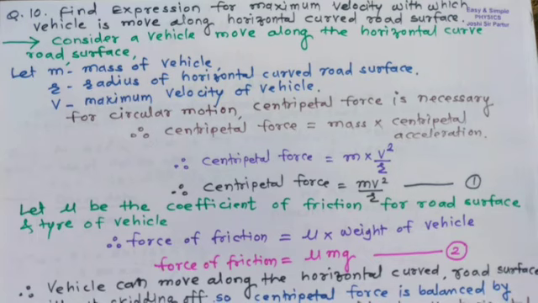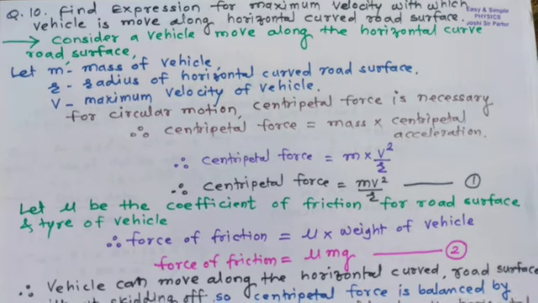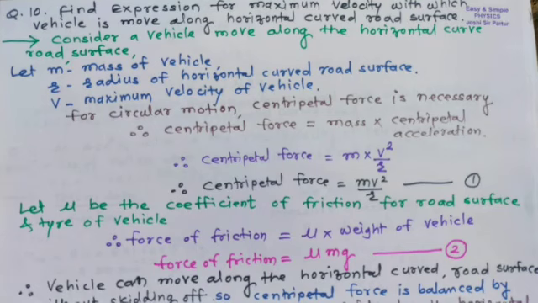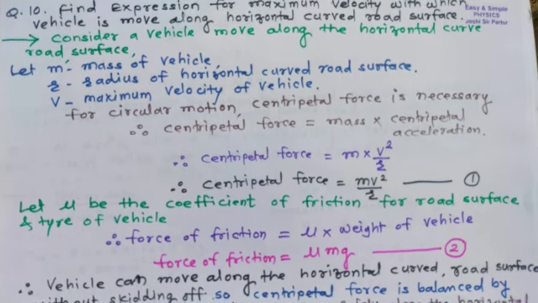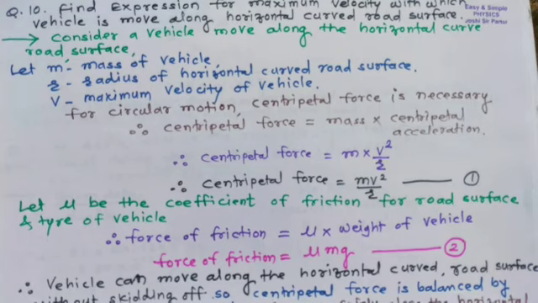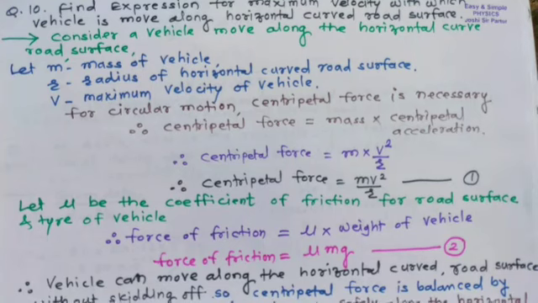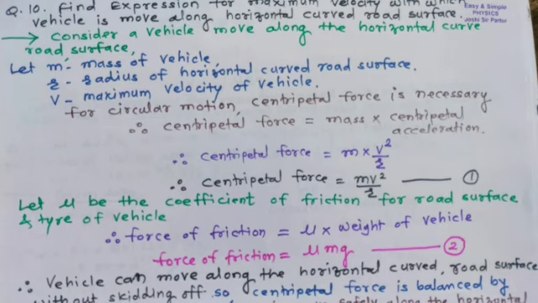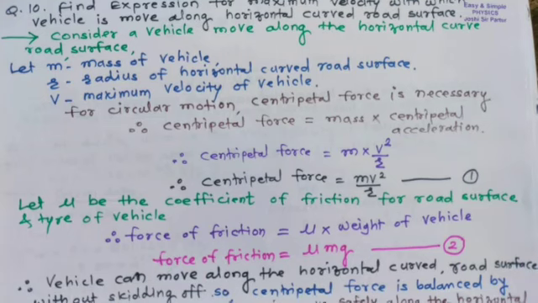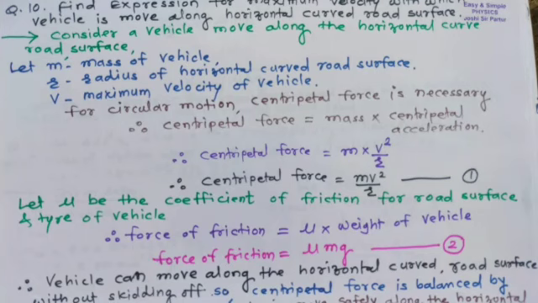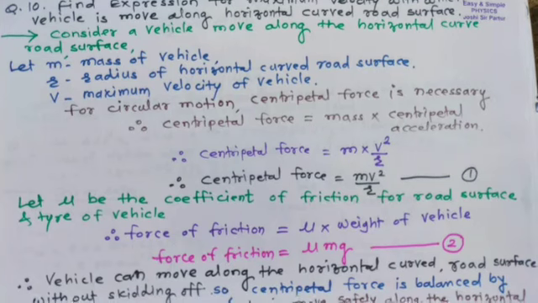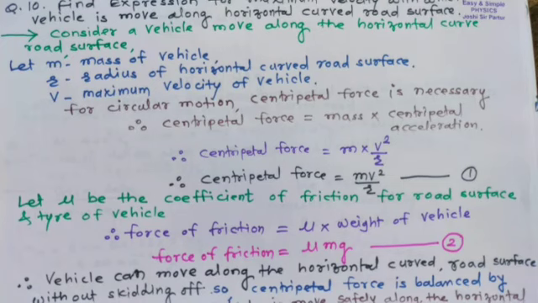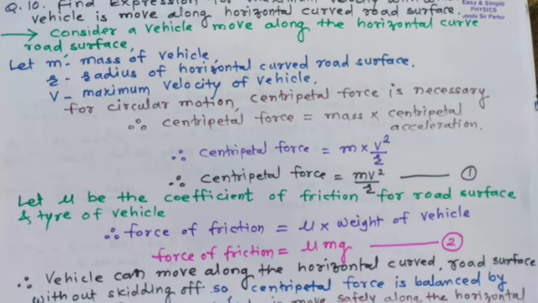Let small m be the mass of the vehicle, r the radius of the horizontal curved road surface, v the maximum velocity of the vehicle. For circular motion, centripetal force is necessary. Therefore, centripetal force equals mass multiplied by centripetal acceleration. Therefore, centripetal force is equal to mv square upon r.